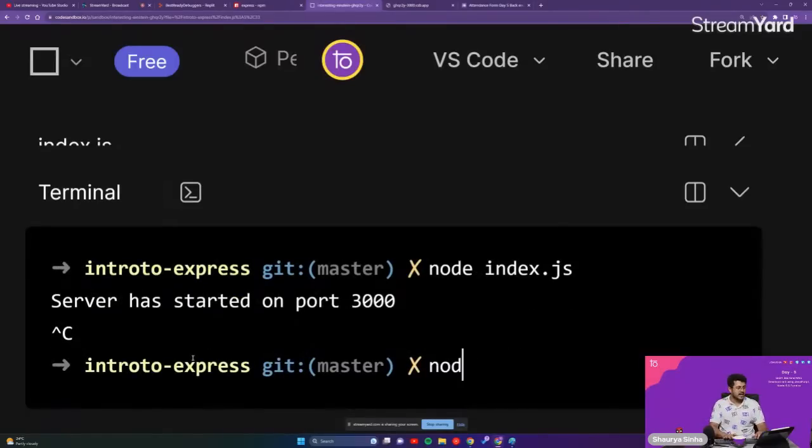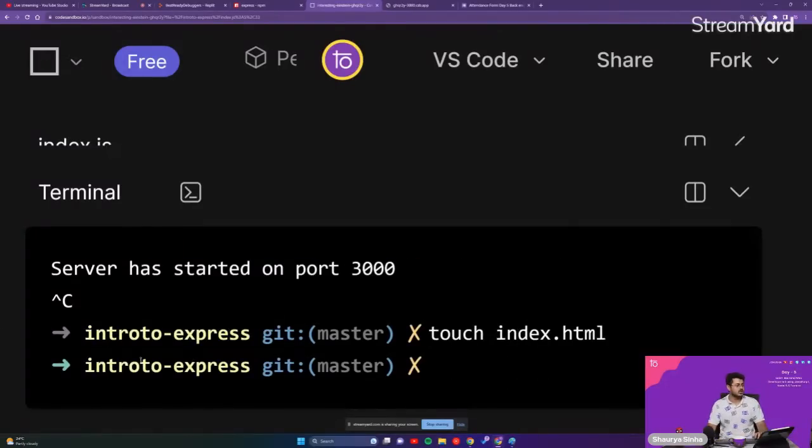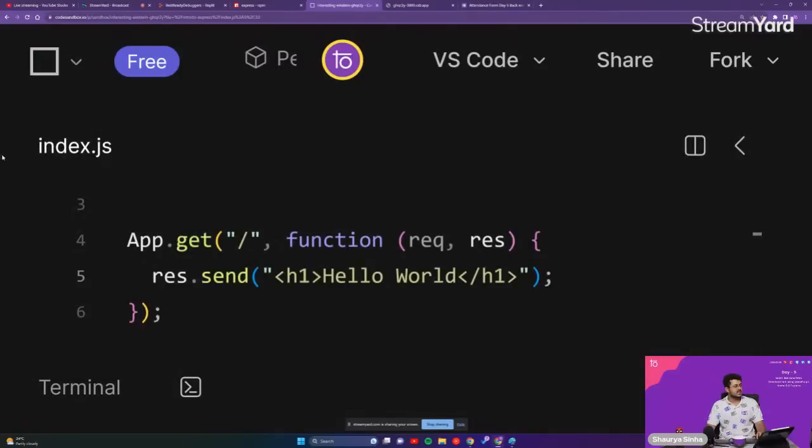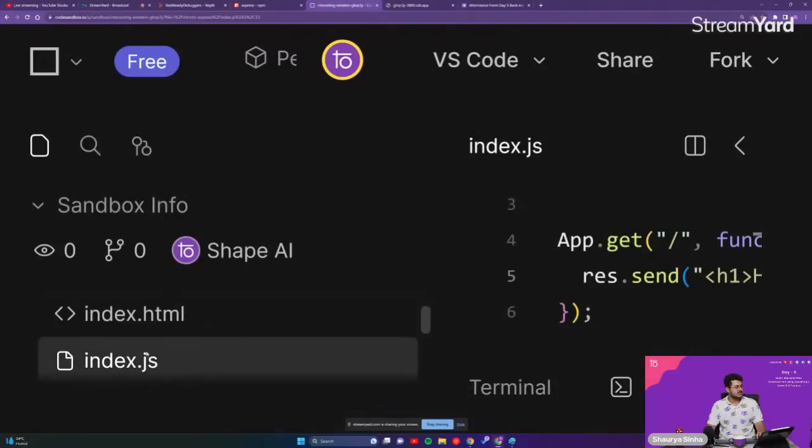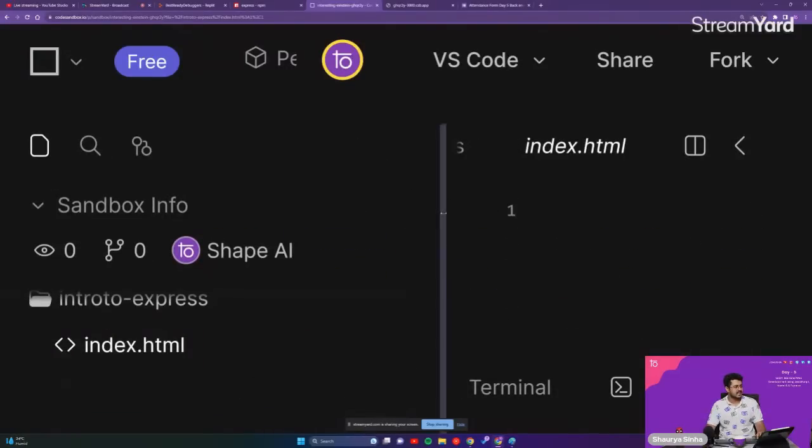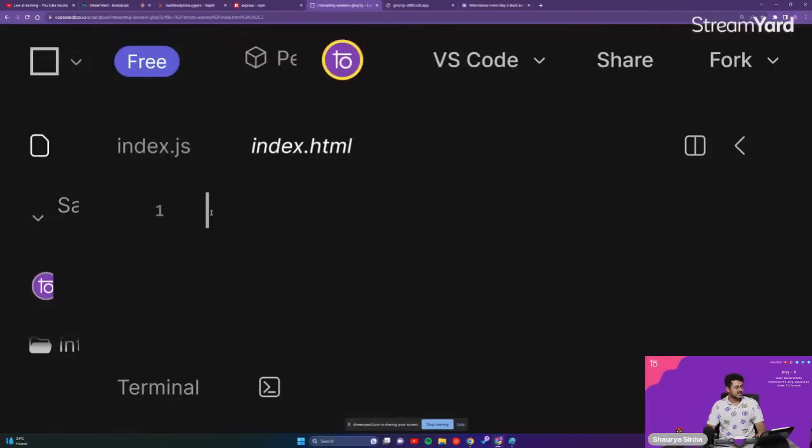We will create a new file. So touch index.html. This is the file that we want to send, guys. Let us create that file. Okay, let's go to index.html, the file that I've just created. Let's write some code inside of it.